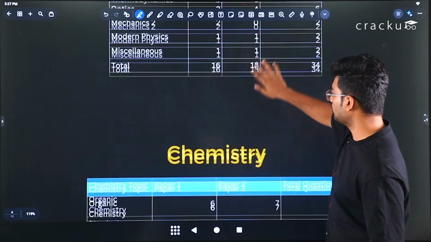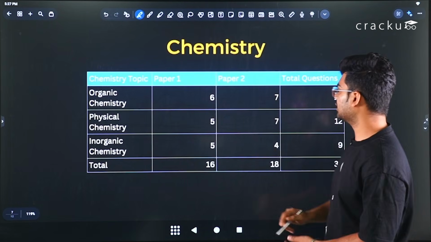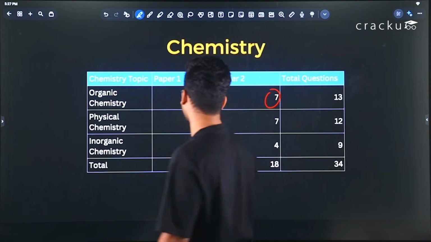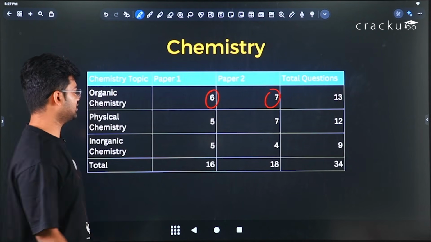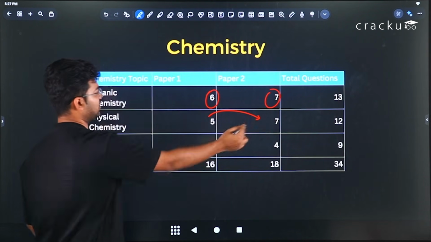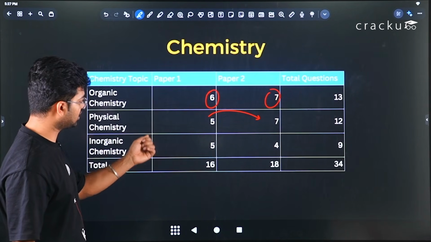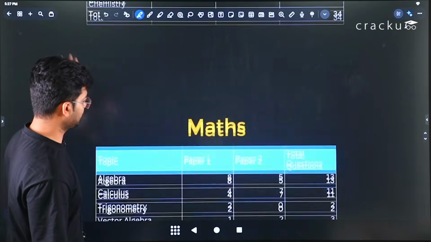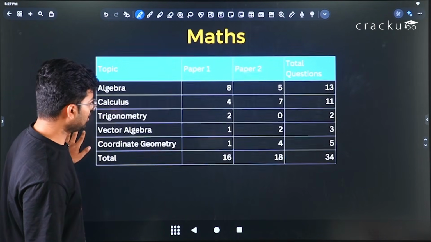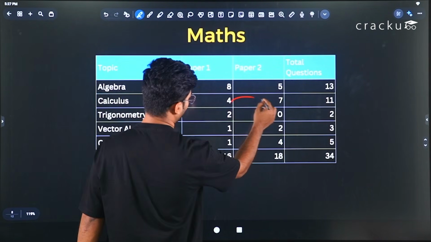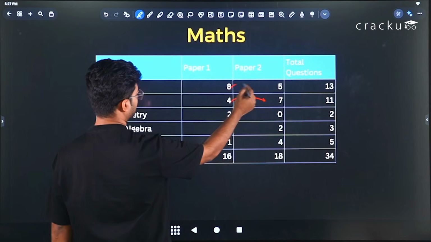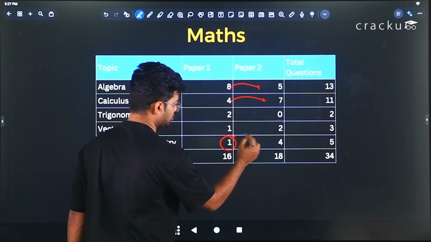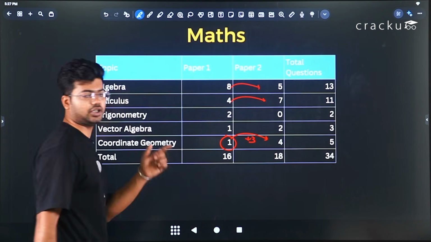Moving ahead to chemistry, if we see organic chemistry, the weightage of organic chemistry has increased this year, which is a good sign. For physical chemistry, it also increased from 5 in paper 1 to 7 in paper 2, and the overall classification is listed here. Coming to mathematics, algebra, calculus: in paper 2 calculus was more, and algebra was slightly less. Coming to coordinate geometry, we saw a huge jump for +3 questions in paper 2 as compared to paper 1.